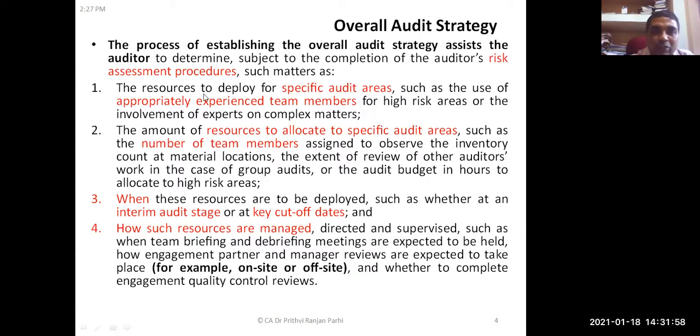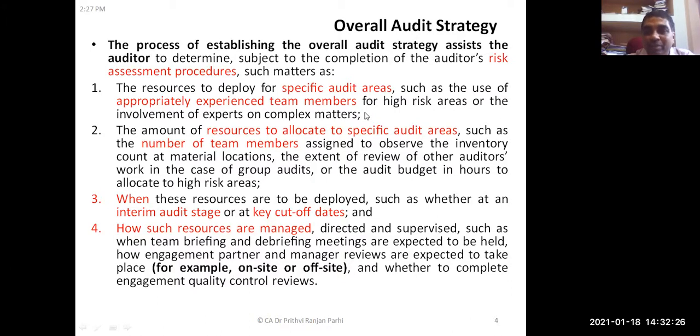So what are the resources required to deploy? What are the resources to deploy to specific audit areas, such as use of appropriately experienced team members. Suppose, let us say, non-current assets. So many assets are there, and these figures need to be audited. So how much manpower is required has to be decided on the basis of experience.